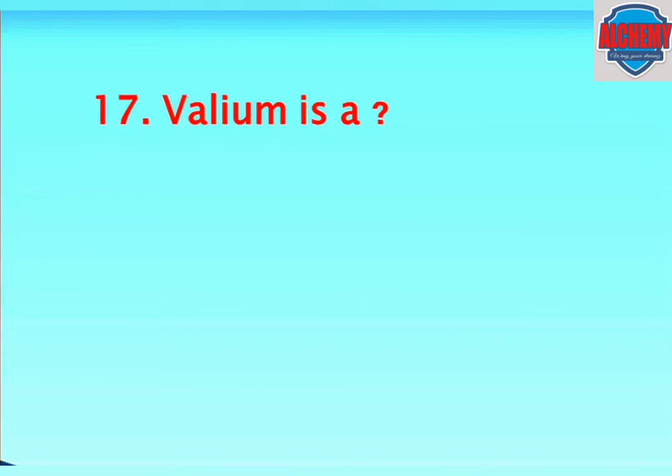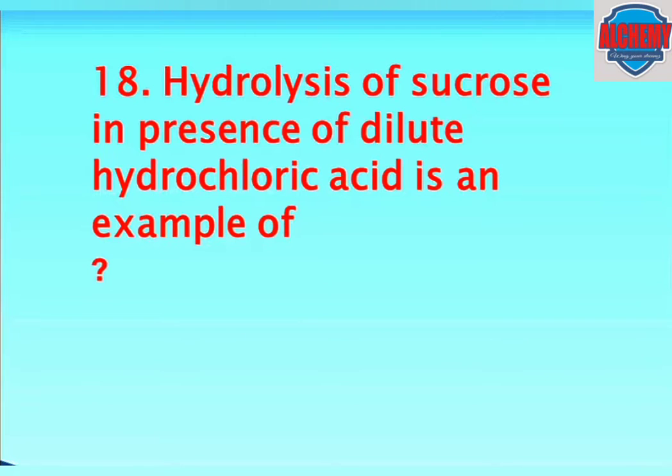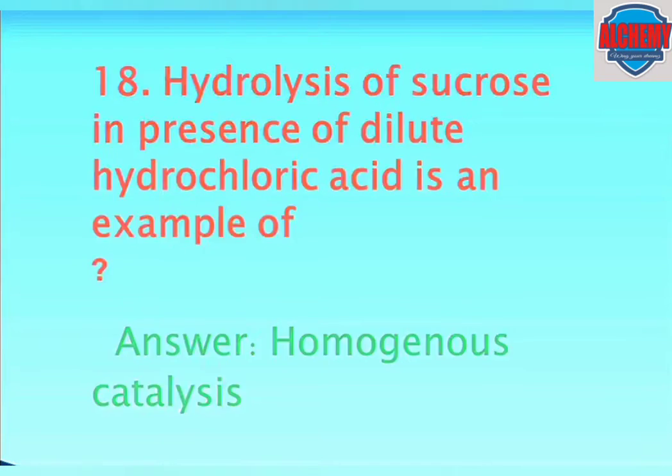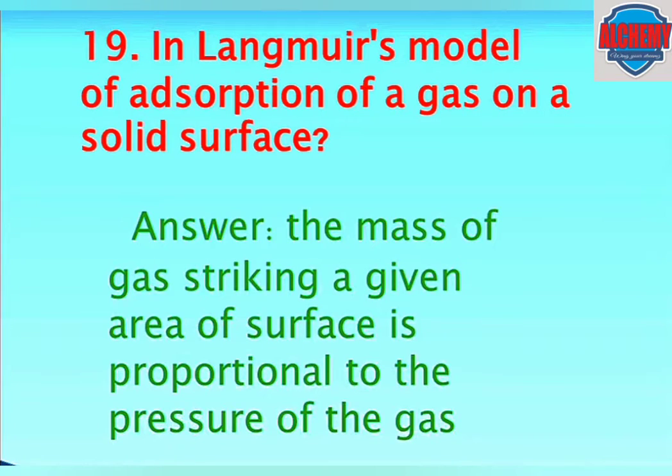Valium is a. The answer is tranquilizer drug. The hydrolysis of sucrose in the presence of dilute hydrochloric acid is an example of. The answer is homogeneous catalysis. In Langmuir's model of adsorption of a gas on a solid surface, the mass of the gas striking a given area of the surface is proportional to pressure of the gas.